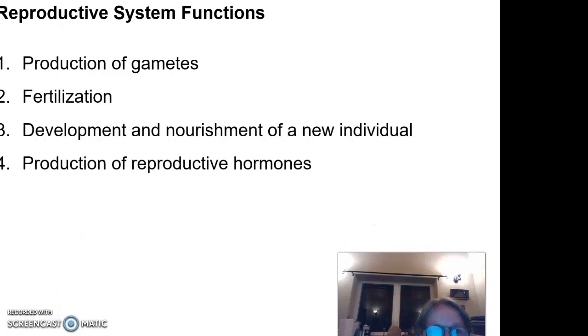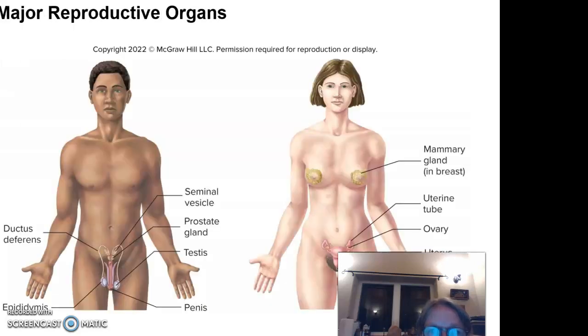It has 4 functions: production of gametes, fertilization, development, and reproduction. And here's an image showing the differences: mammary glands, uterus, ovaries, whereas the male has the penis and the prostate gland.